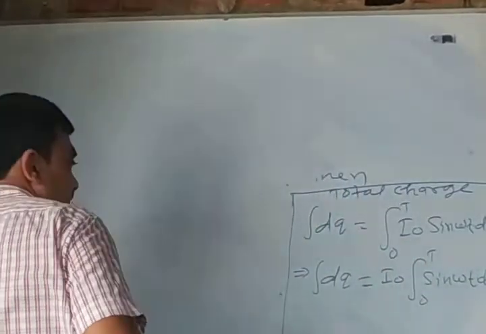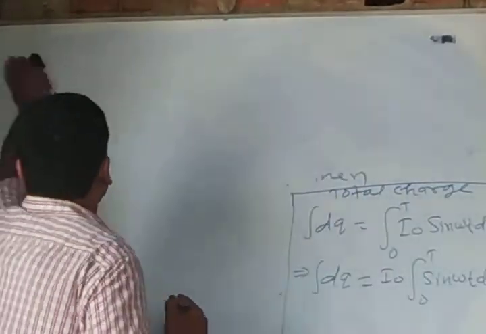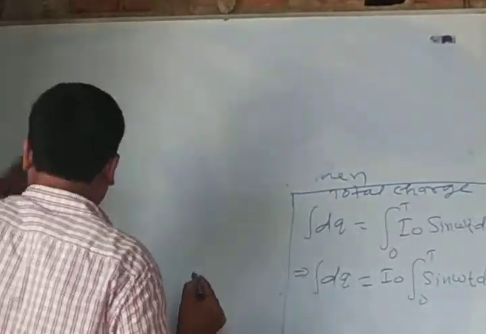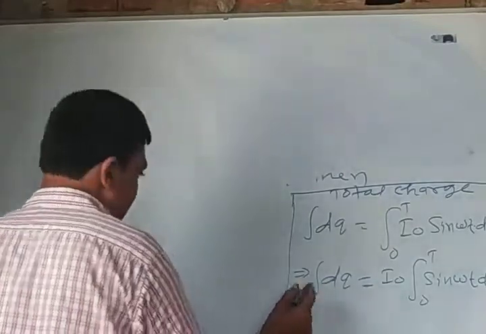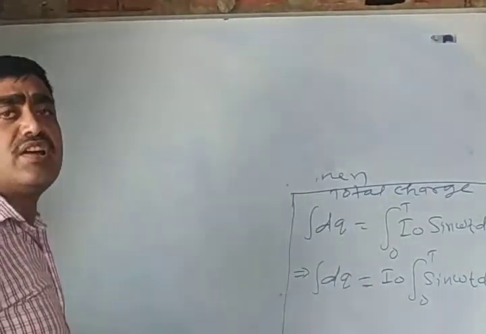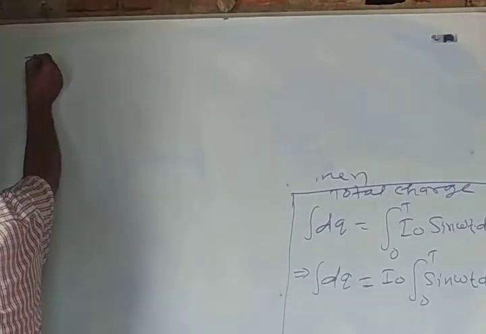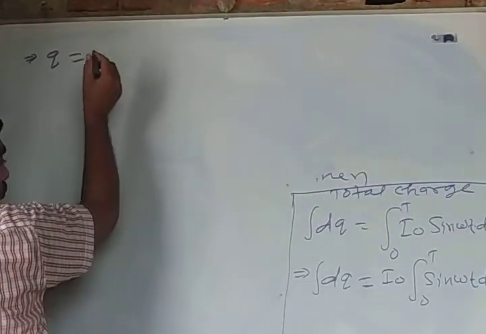The integration and differentiation signs cancel each other, and hence it becomes q.